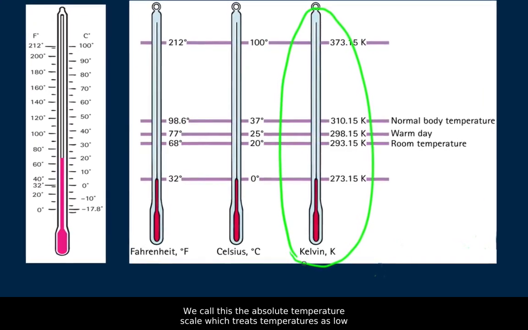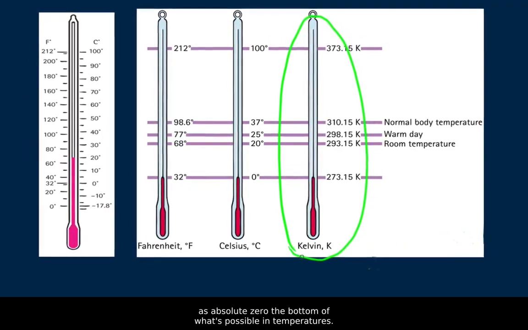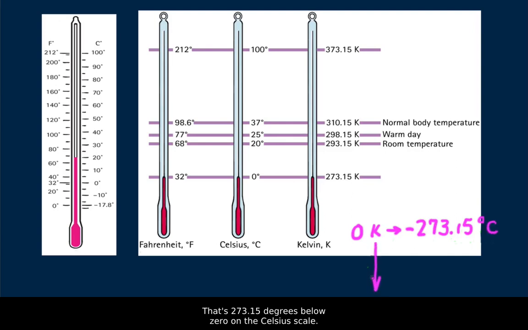We call this the absolute temperature scale, which treats temperatures as low as absolute zero, the bottom of what's possible in temperatures. When a substance has given up all of its available energy, we say that the temperature of that substance is absolute zero, or 0 kelvins. Cold, really cold. That's 273.15 degrees below zero on the Celsius scale. We'll return to the absolute scale in a follow-up lesson.